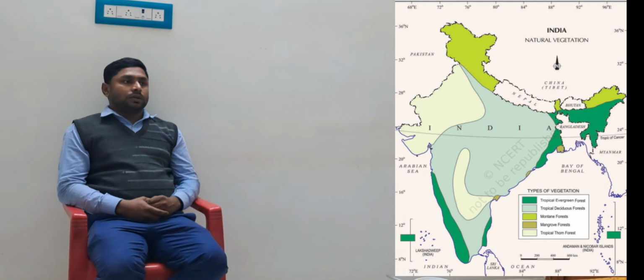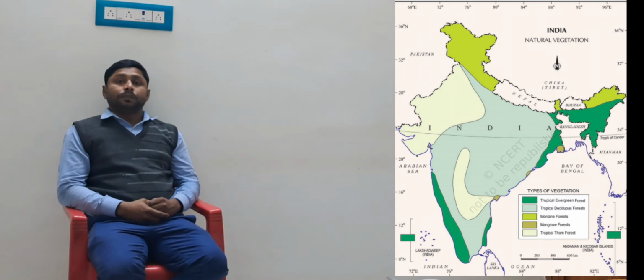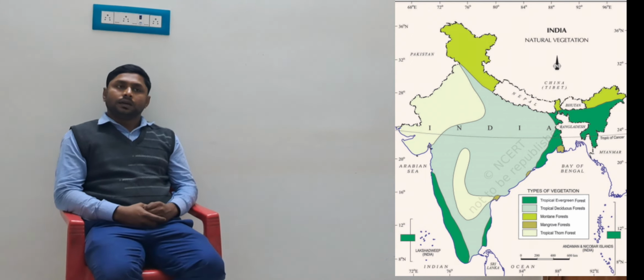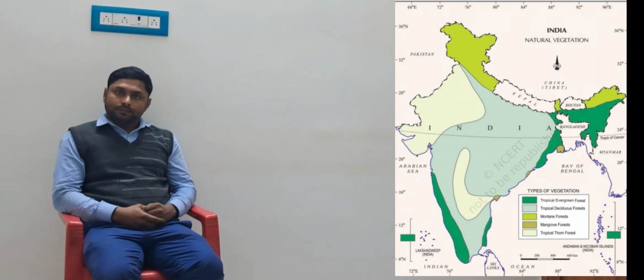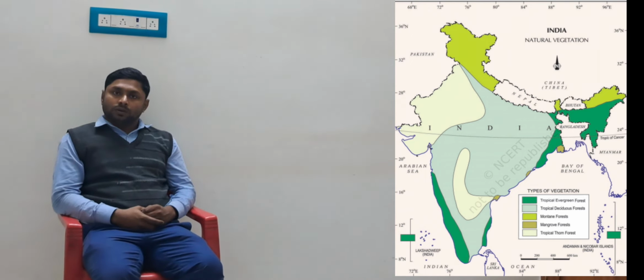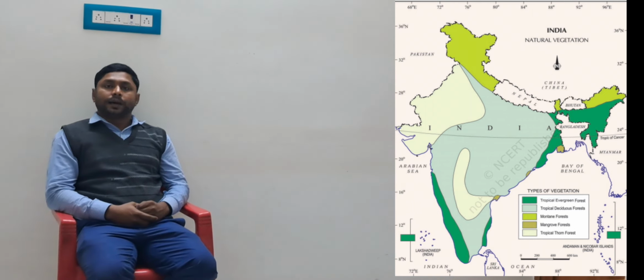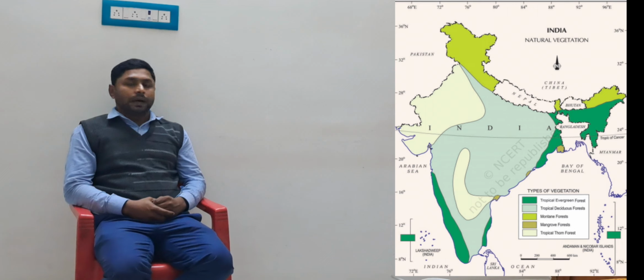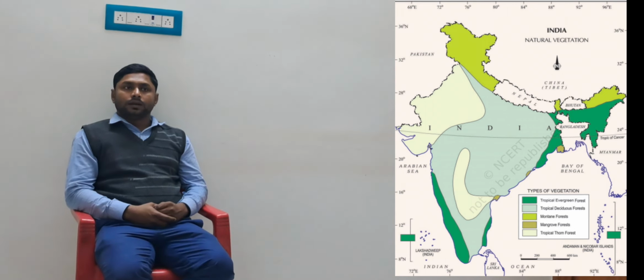So this is about the mangrove forest, and where do you find it? In our Sundarban. Sundarban is formed with the help of the Meghna and Bhagirathi rivers.